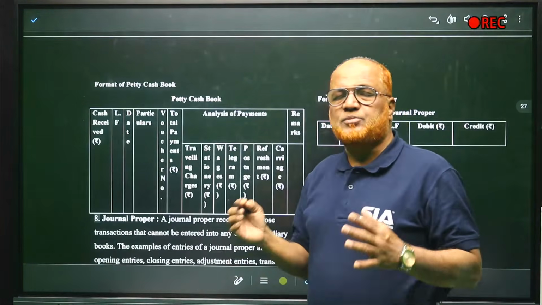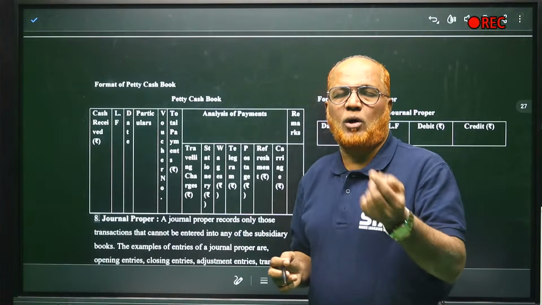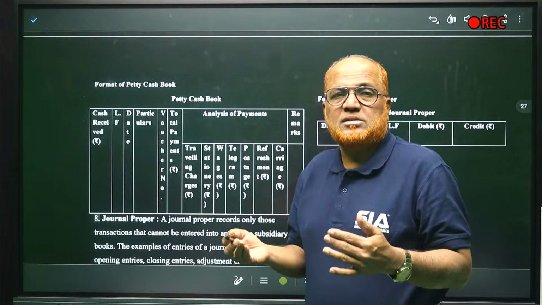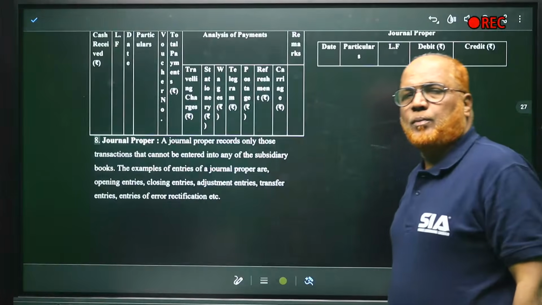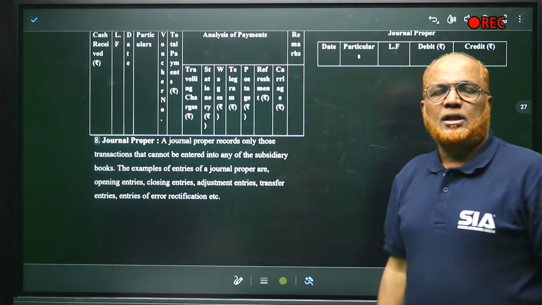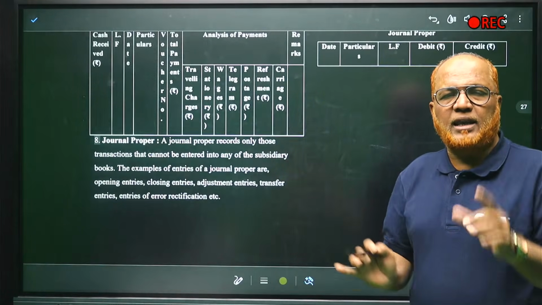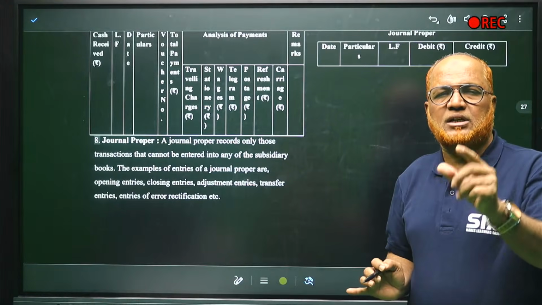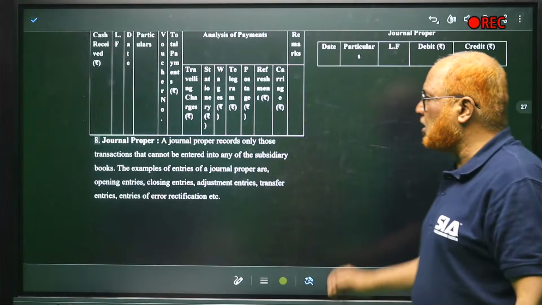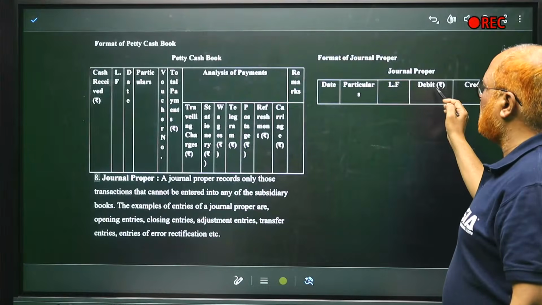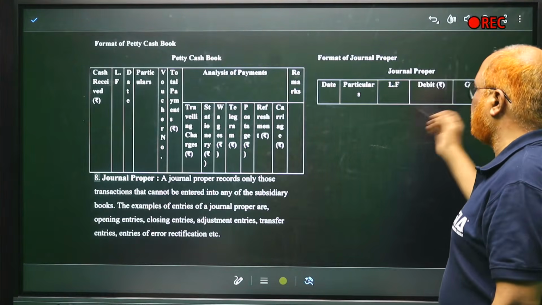Another subsidiary book is the petty cash book. Petty means small. All the small payments are recorded in the petty cash book. This is the format. Journal proper, the eighth book, is the residual book. Any transaction which does not fit in the first seven books will be recorded in journal proper. The format of journal proper is the same: date, particulars, LF, debit, credit.